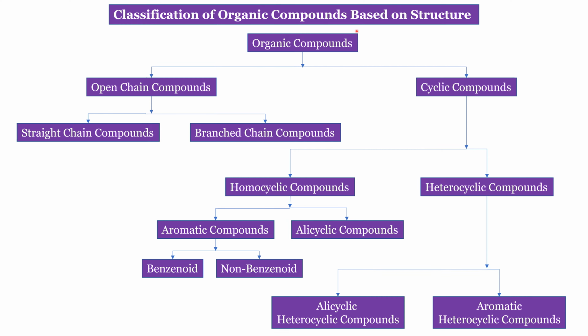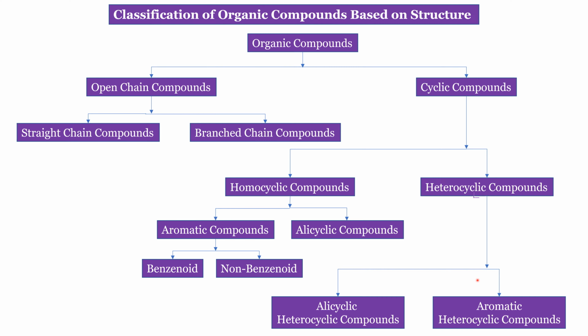Basically, based upon the structure, organic compounds can be divided into two majorly, that is open chain compounds and cyclic compounds. Open chain compounds can again be subdivided into two, that is straight chain compounds and branched chain compounds. Cyclic compounds can be divided into two based upon the types of atoms present, that is homocyclic compounds and heterocyclic compounds.